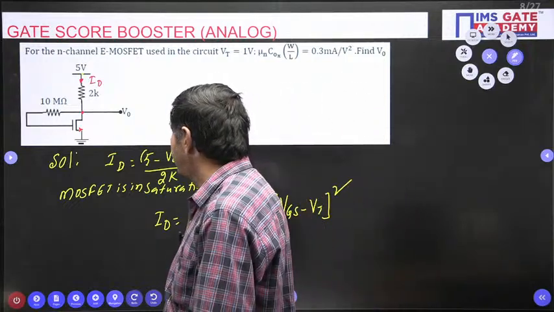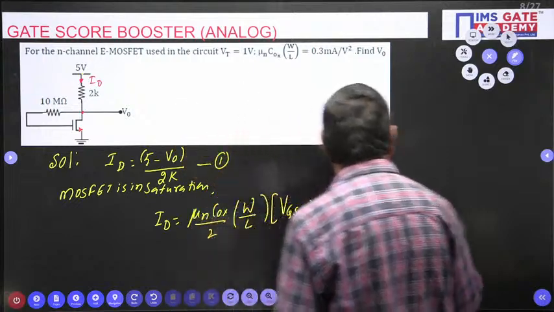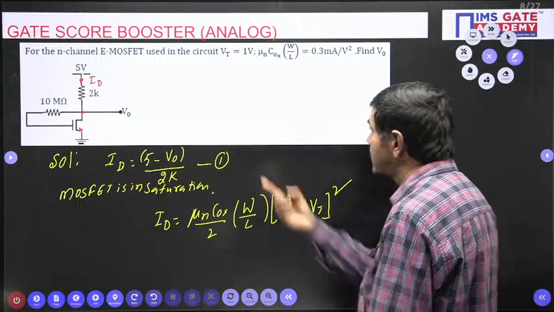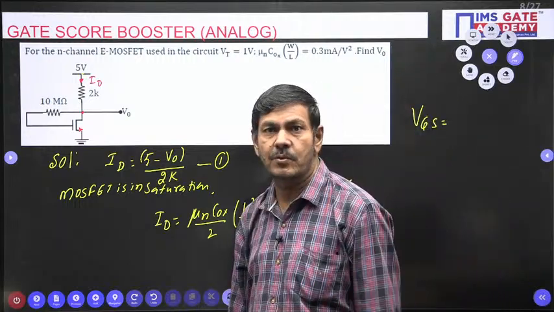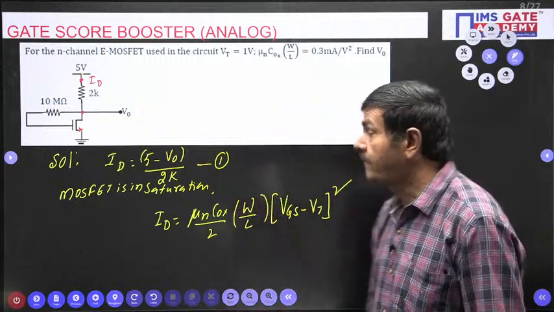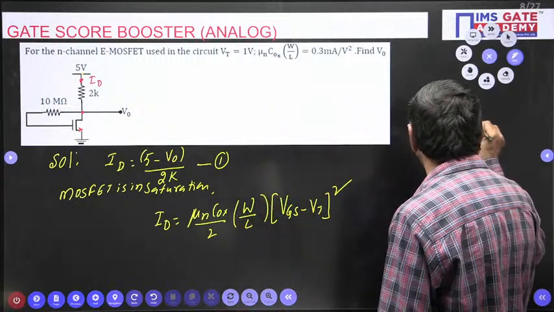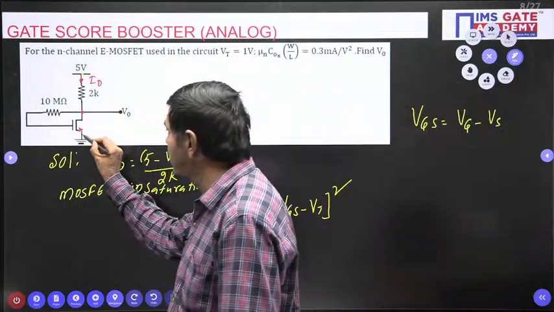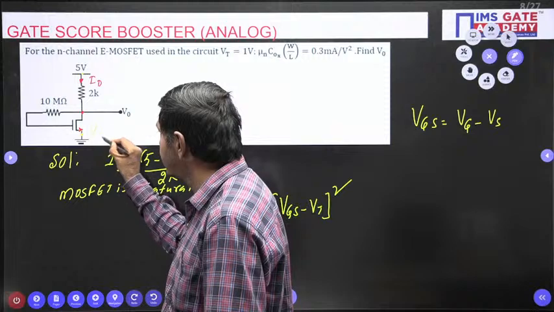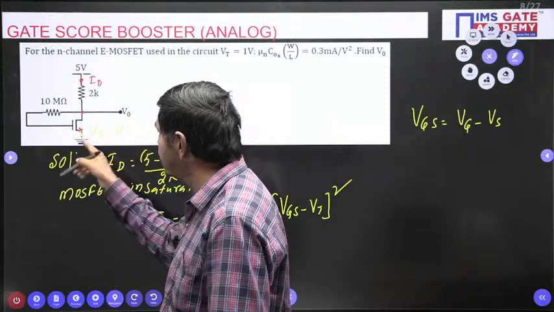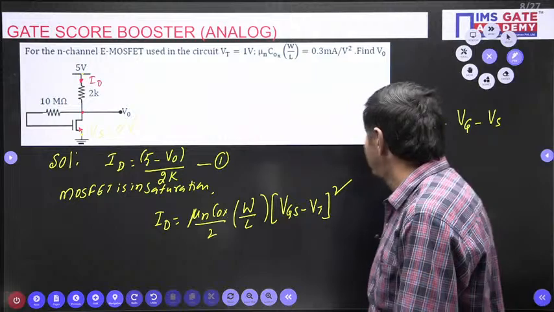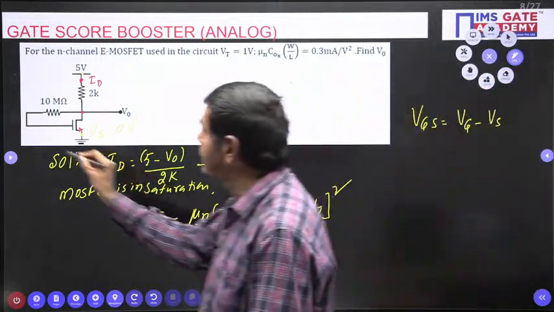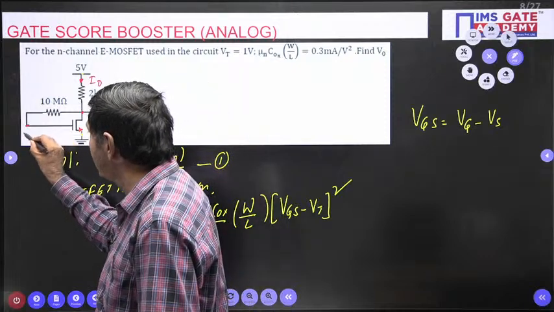But still, if you want to know, I will write VGS. Sir, VGS is unknown, how can I find it? One more doubt is going to arise for the students. VGS is nothing but VG minus VS. The source voltage is this voltage, 0 volts only, so VS equals 0. What about this VG, sir? How much is the gate potential?